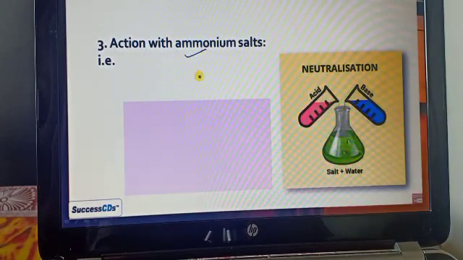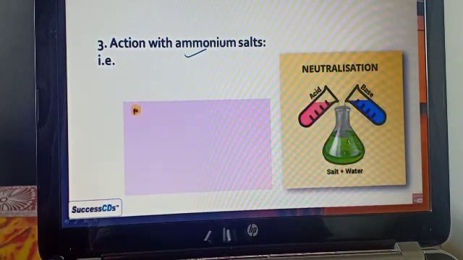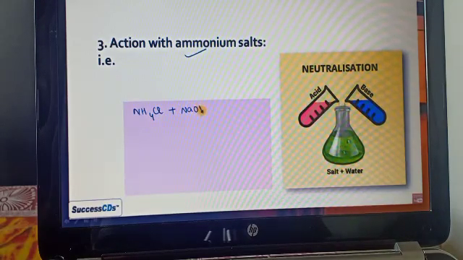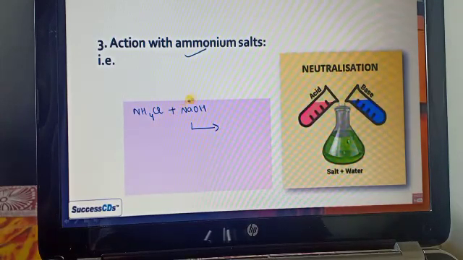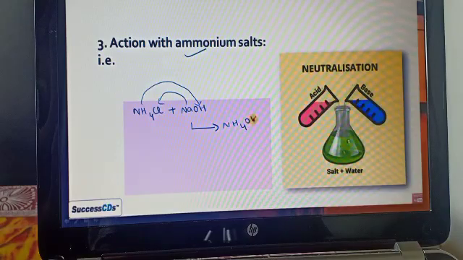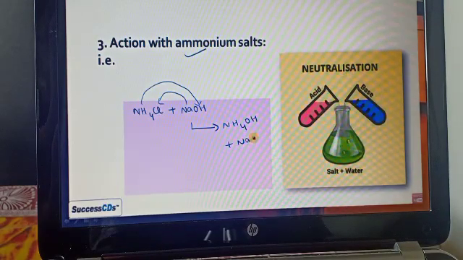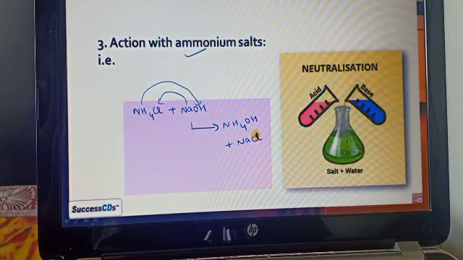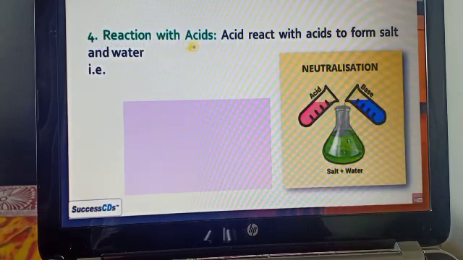The third property is the action with ammonium salt. Let's take one example. Ammonium salt such as NH4Cl, that is ammonium chloride, and the strong base NaOH, sodium hydroxide. In this reaction a double displacement process occurs. We get ammonium hydroxide, that is NH4OH, and NaCl.